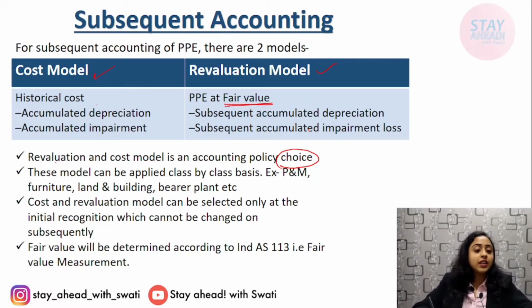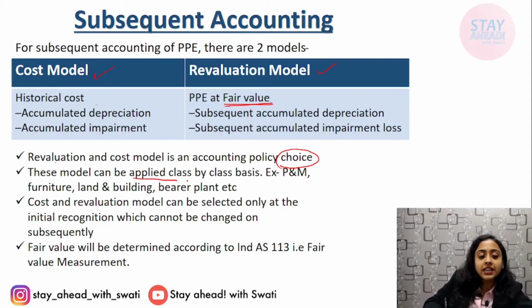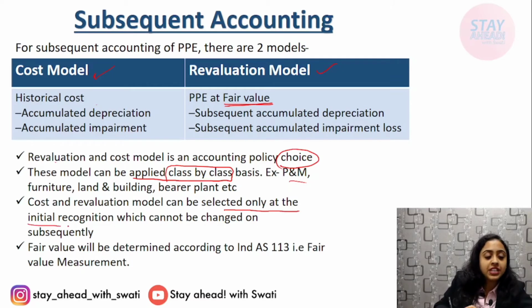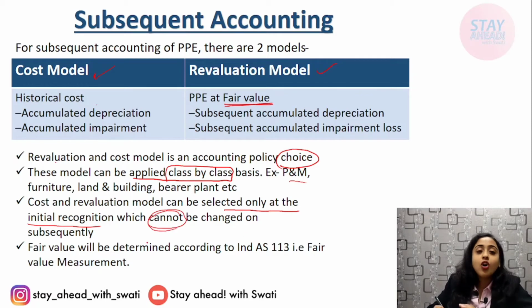Okay. Now what comes is, here it is always applied class by class. Similar to income tax and all, you have different classes of assets, plant and machinery, land and building, furniture. Okay. Here also it will be done on a class by class basis, that is plant and machinery, furniture, land and building, bearer plant, etc. Now cost and revaluation model can be selected only at the time of initial recognition, very important. Selected only at the time of initial recognition and cannot be changed subsequently. On subsequent accounting, it cannot be changed.